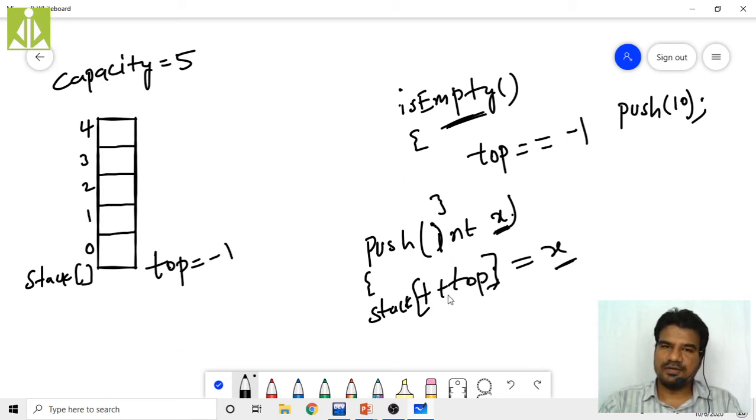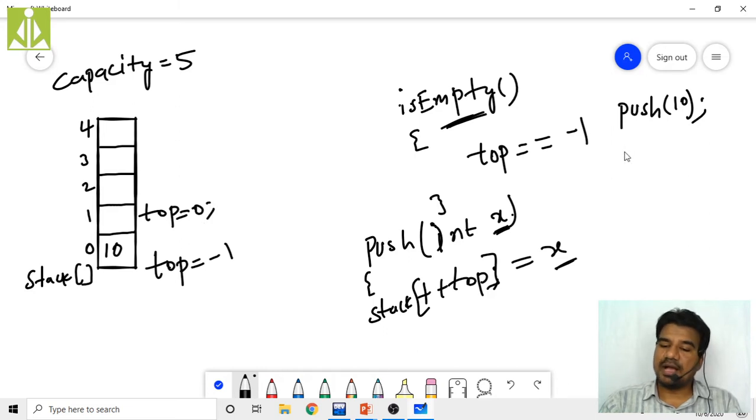So first what we are doing, we are incrementing the top value. Initially top value was -1. So after this increment, top value will become 0, isn't it? Then stack of 0, I am initializing that. What is stack of 0? This particular location, we call it stack of 0. And at that location, what value am I initializing? I am initializing 10. So that 10 will come over here. After this 10 insertion, our top will become 0.